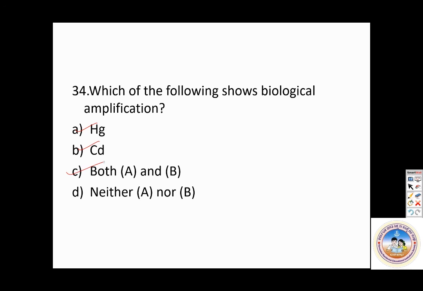So the correct answer is C, both A and B. Mercury causes a disease called Minamata disease. Minamata disease appeared in Japan because of the mercury that was released into oceans by a battery factory.